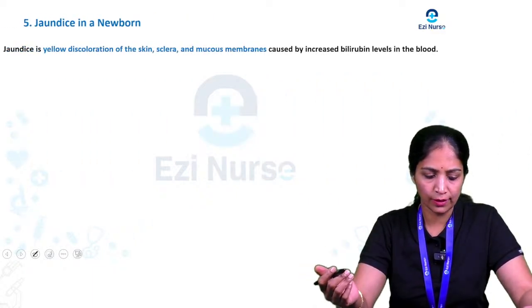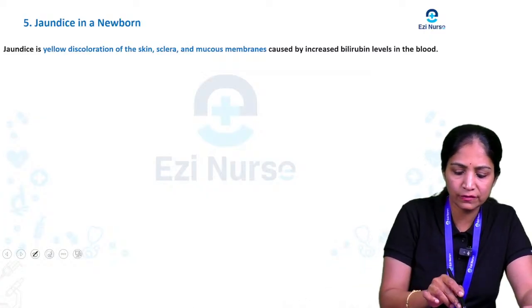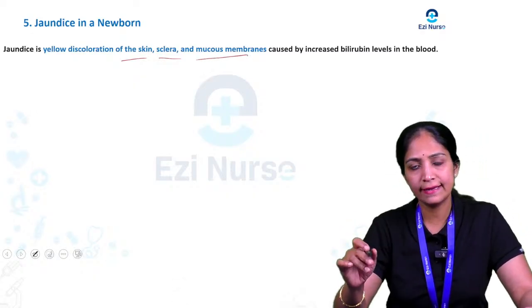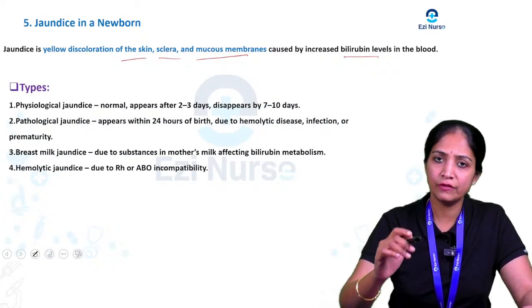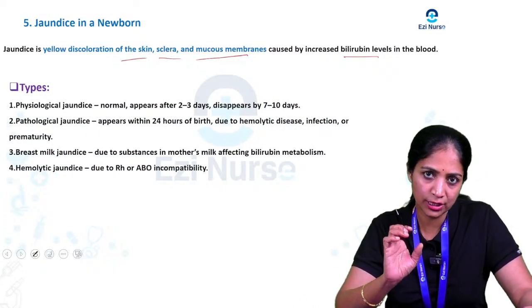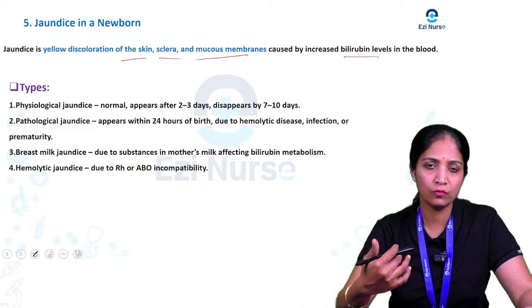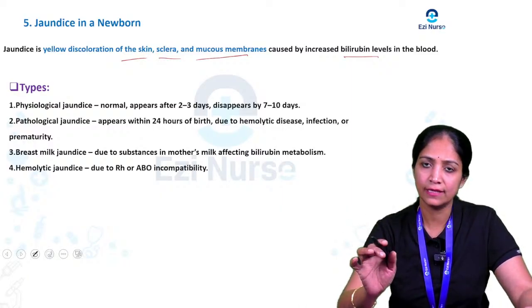Jaundice in a newborn. So what do you mean by jaundice? Jaundice is a yellowish discoloration of the skin, sclera and mucous membranes caused by increased bilirubin levels in the blood. Which are the types of jaundice, especially in the newborn? There are different types: physiological jaundice, pathological jaundice, breast milk jaundice and hemolytic jaundice.